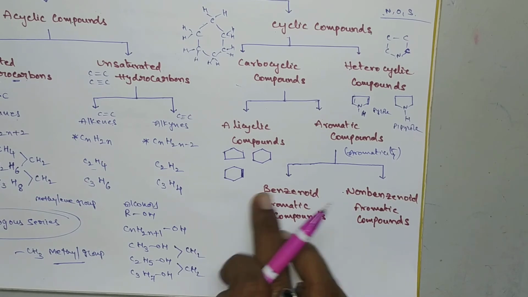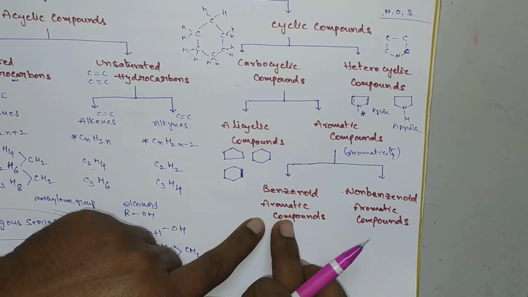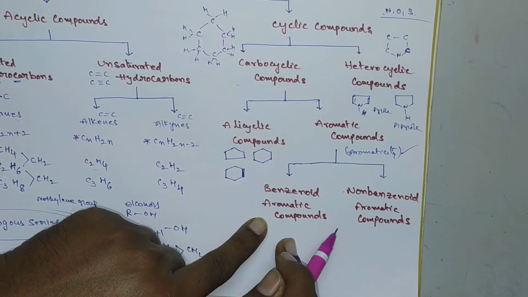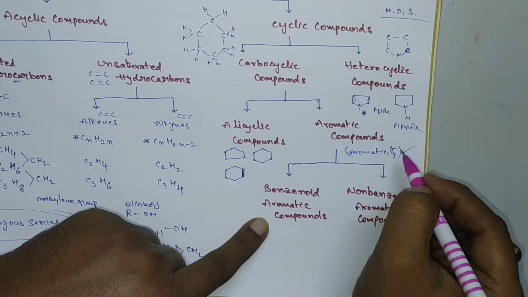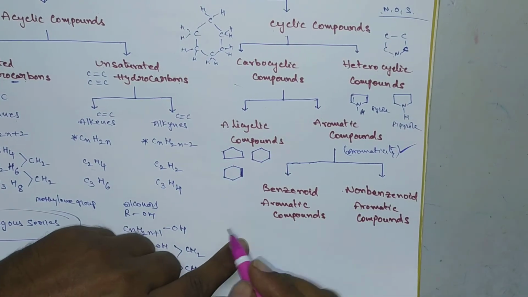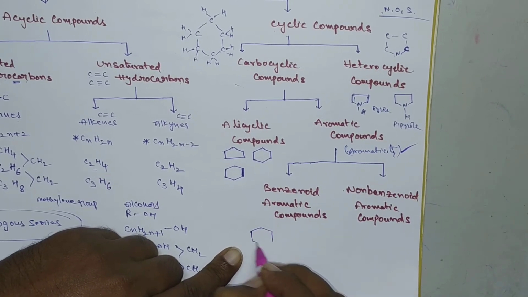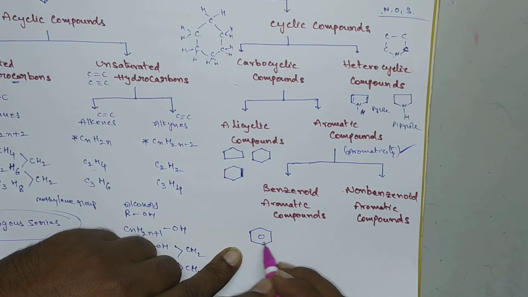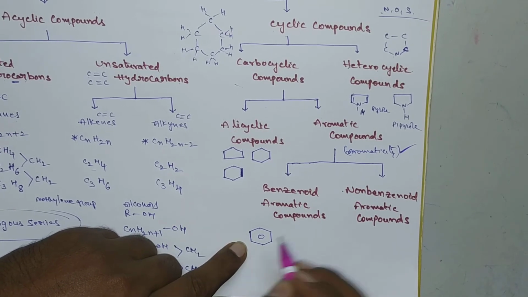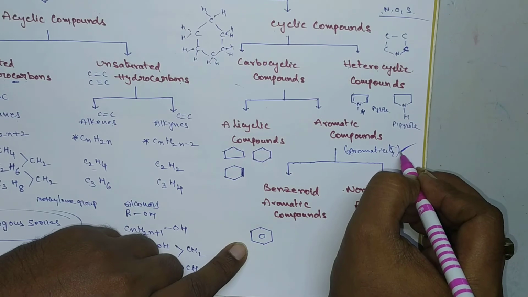Benzenide aromatic compounds exhibit the property of aromaticity and consist of at least one benzene nucleus. That is one benzene nucleus. So here it is the benzene, you know. It consists of one benzene nucleus and exhibits the property of aromaticity.